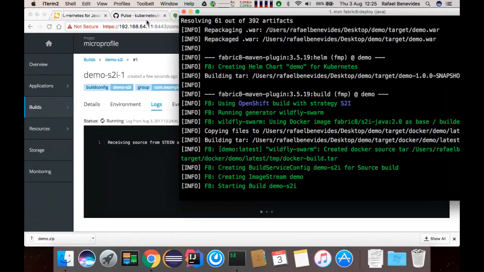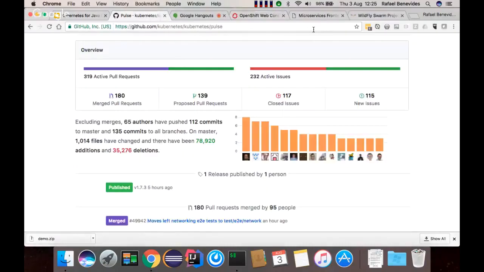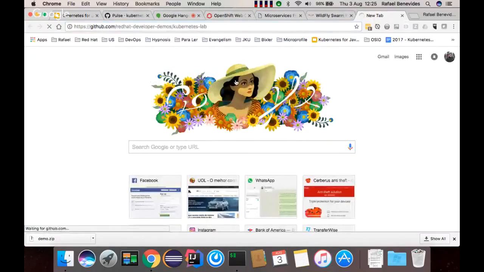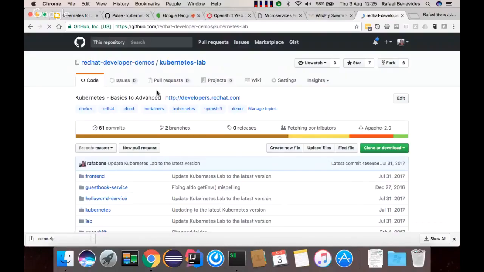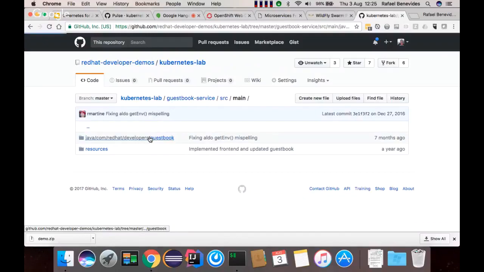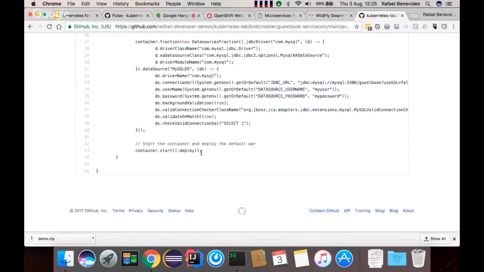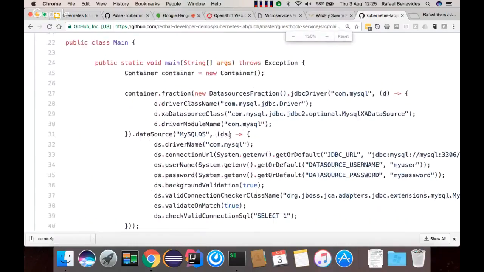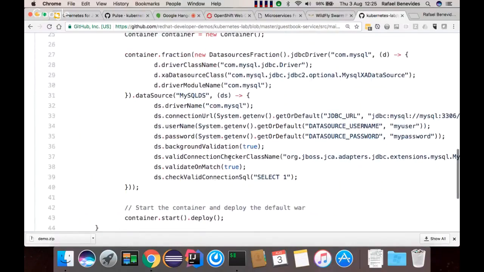Oh, that's a good question, because as you could see, I destroyed my SQL instance, and my application was able to detect that and reconnect. Let me show you the sources. As I say, talk is cheap, show me the source. The guestbook service is implemented using Wildfly Swarm, and you can see that I specified the data source with the background validation, a valid connection checker, and validate on match.